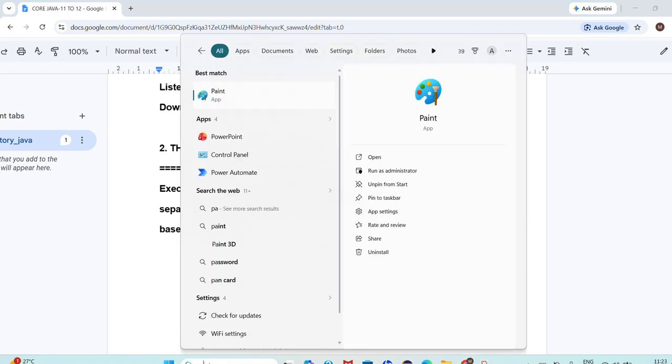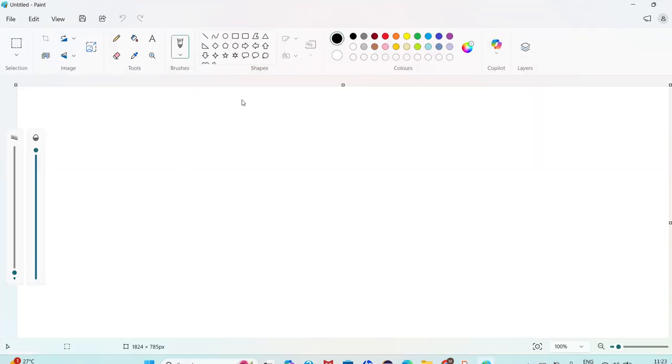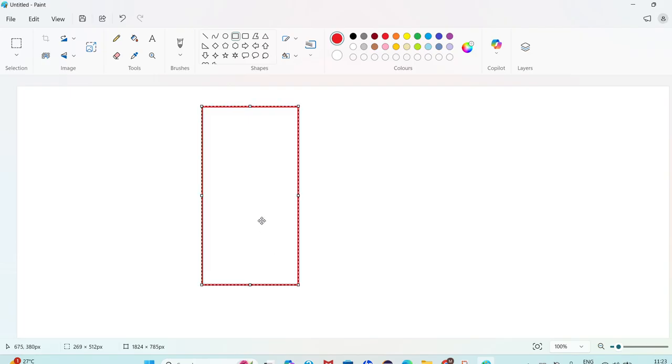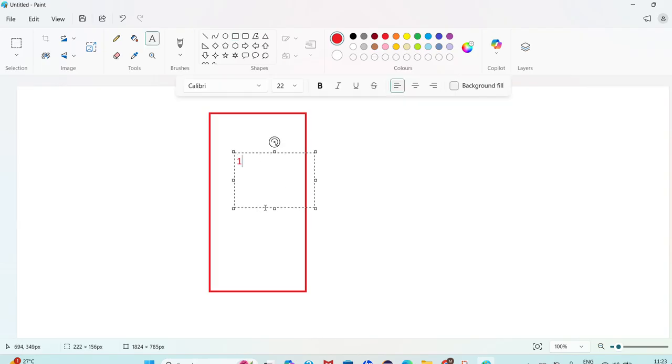What is the meaning of that? We'll see that also. For example, I want to create some Java application. I have created one Java application. In the Java application, for example, we have some 10,000 lines of code.